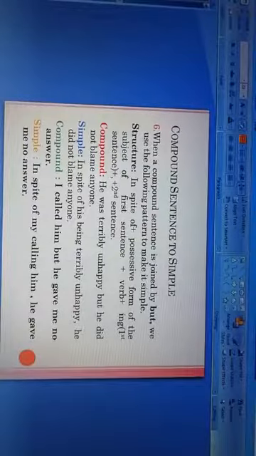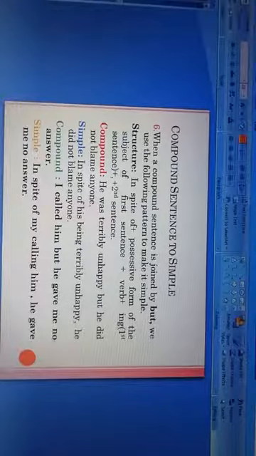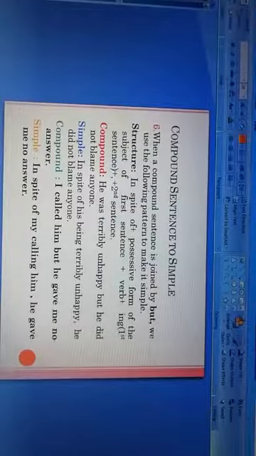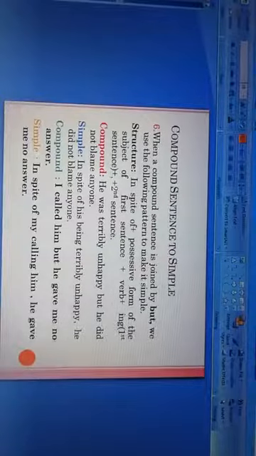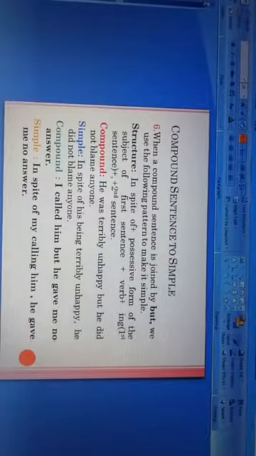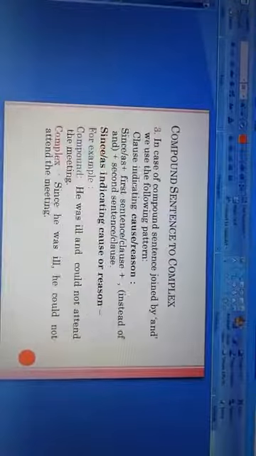Here, I is the subject, and the possessive form of I is my. And then verb plus ing, that is call plus ing, calling. And then the remaining part, him, and we put a comma and the next sentence, that is he gave me no answer. So the simple sentence will be, in spite of my calling him, comma, he gave me no answer.